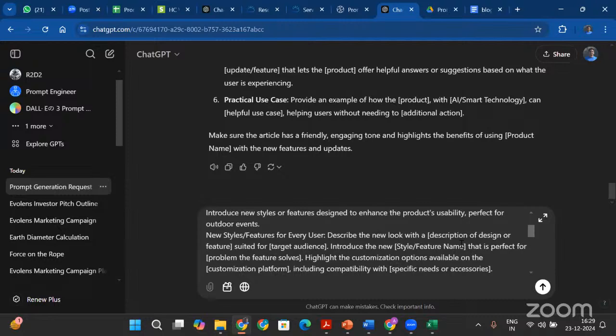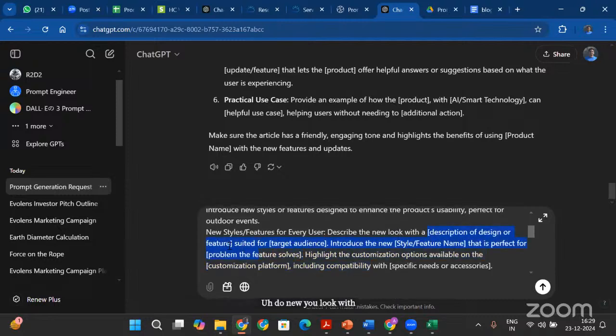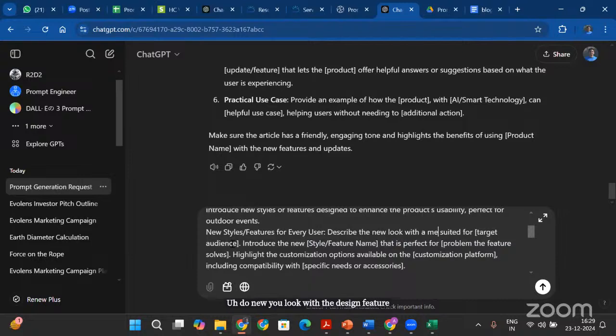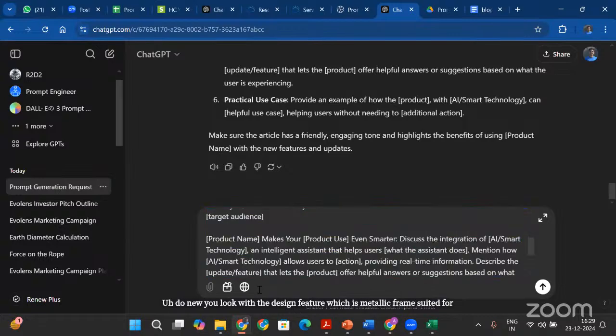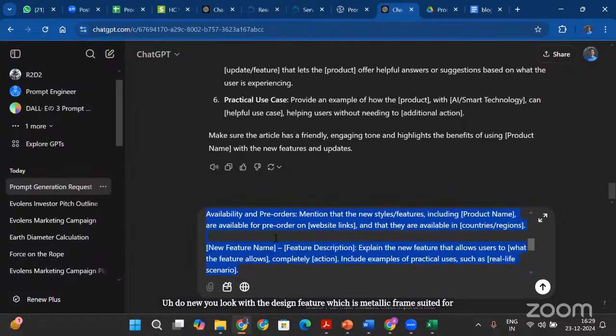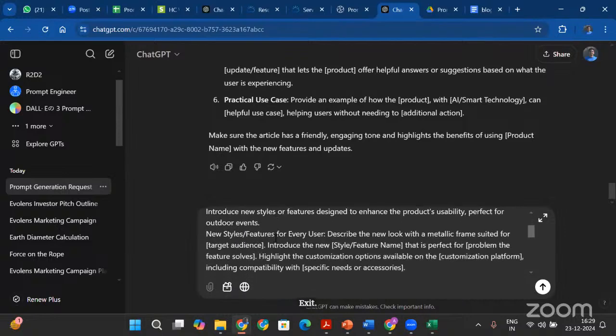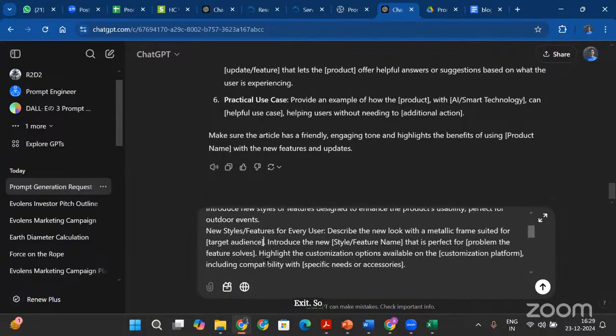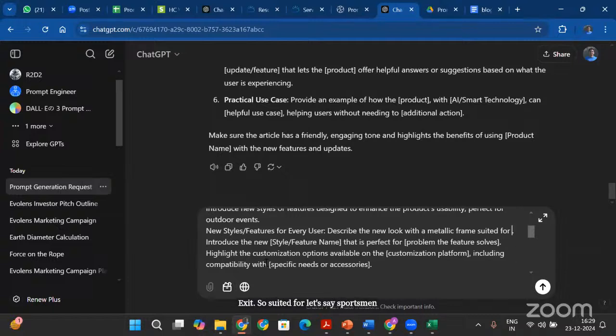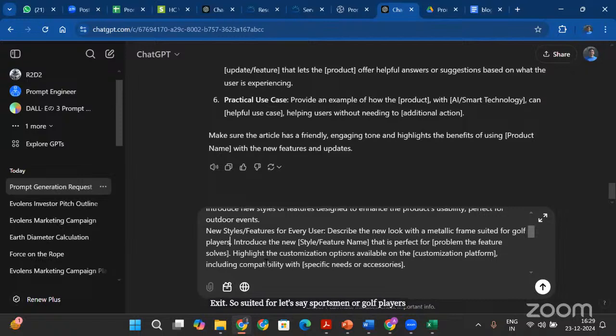a new look with the design feature, which is a metallic frame, suited for, let's say, sportsmen or golf players. So I'm just randomly putting things.